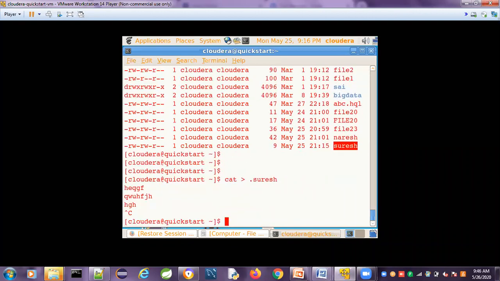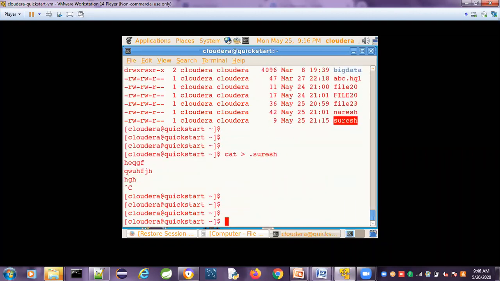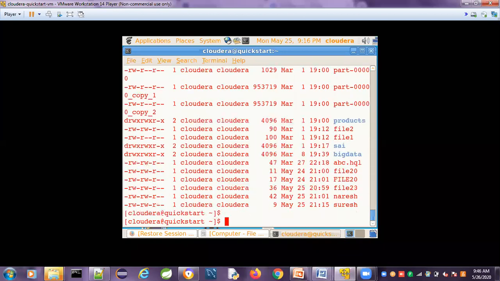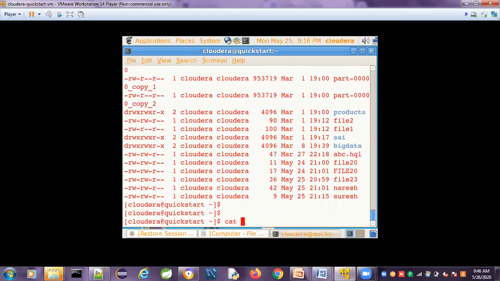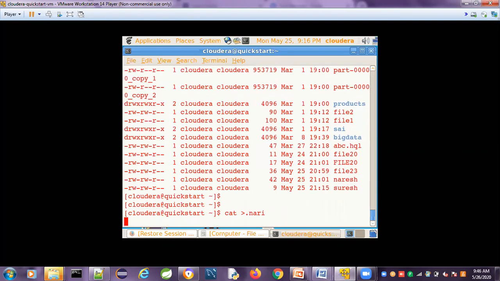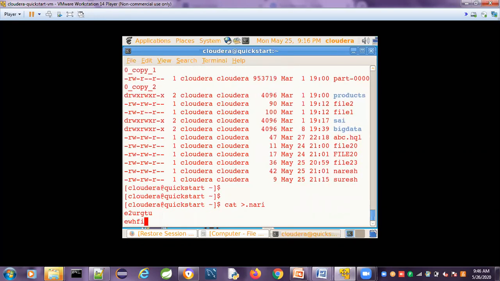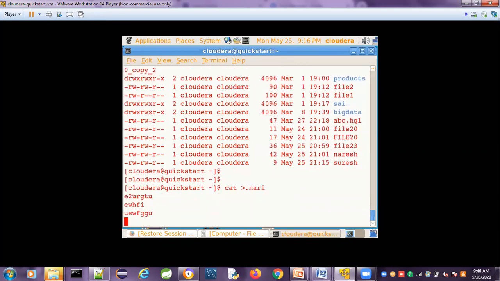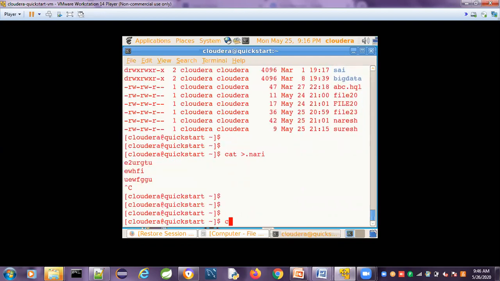File command. Now I can give ls -lrt. Okay, the previous file is already there, right? I will create another file with a different name, dot Nari. Dot Nari is the file name. I will enter some data and press Control C.